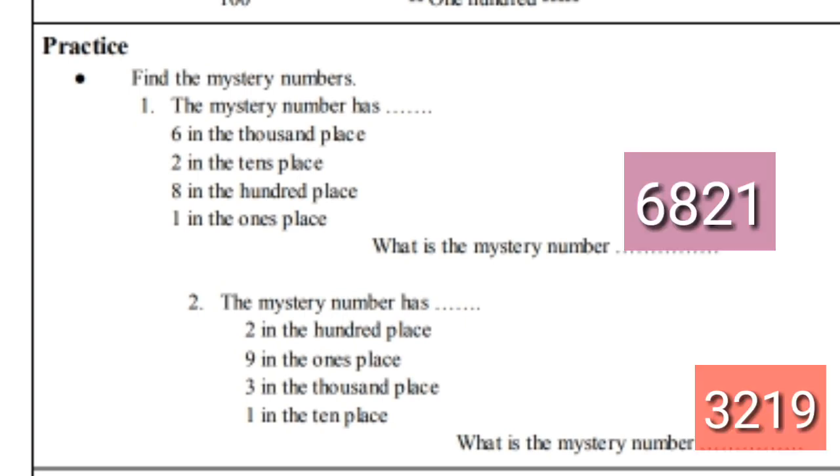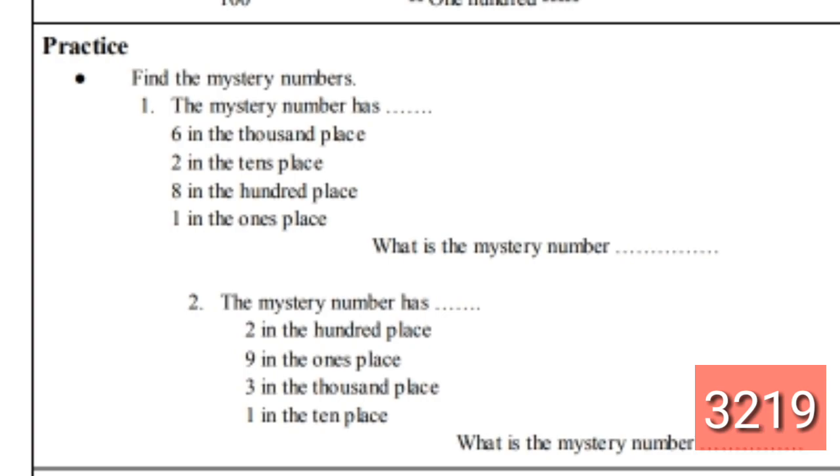This is the number 6821. The next number: 2 in the hundreds place, 9 in the ones place, 3 in the thousands place, 1 in the tens place, 3219. This is the number. Copy it down in your notebook.